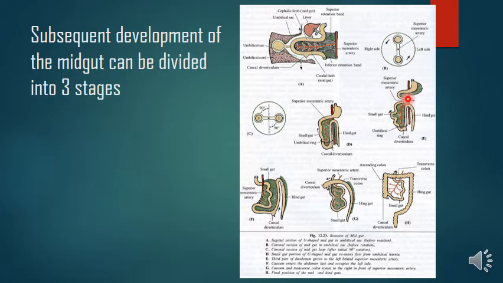As a result, the proximal part of the midgut passes dorsal to the origin of the superior mesenteric artery. Now this is the origin of the superior mesenteric artery here. The right limb comes onto the dorsal side of the origin of the superior mesenteric artery and pushes the dorsal mesentery of the hindgut and the colic angle to the left side.